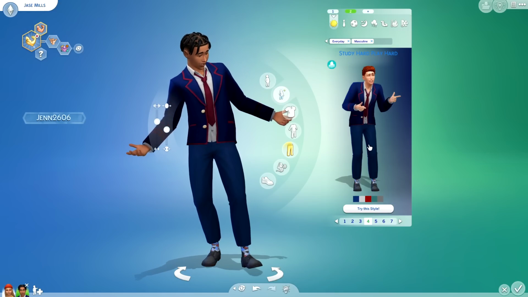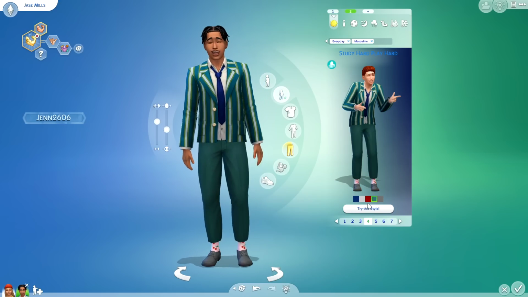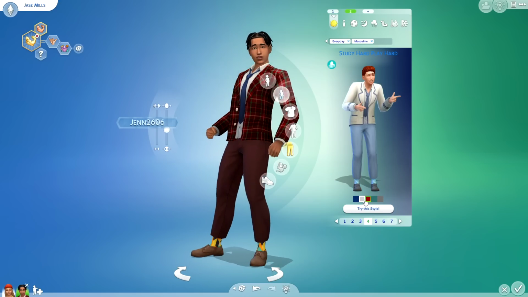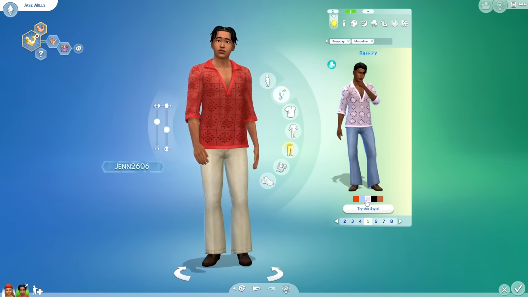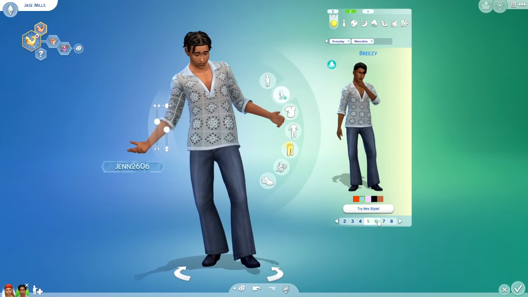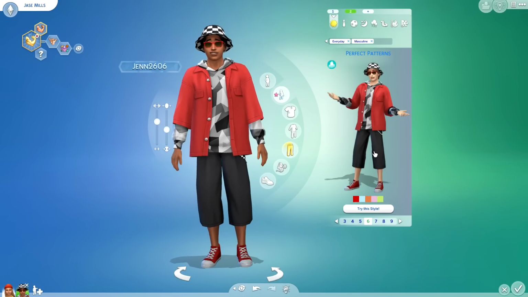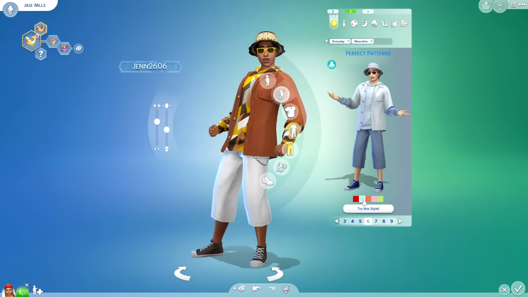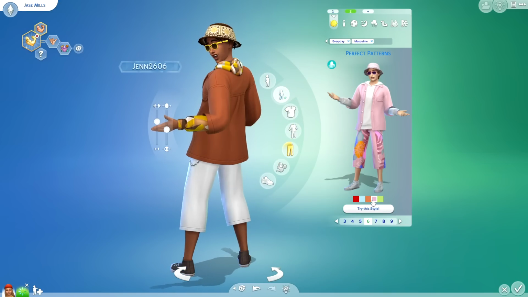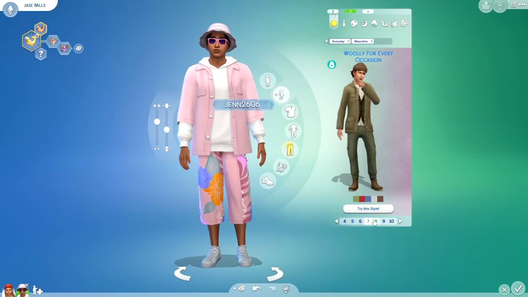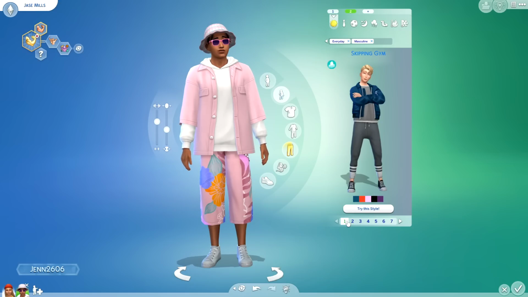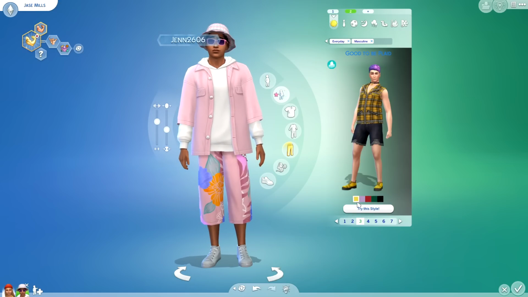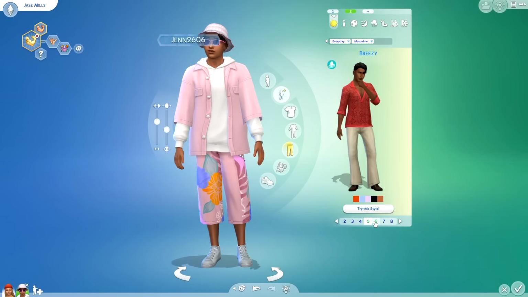Here we have Study Hard, Play Hard, which kind of looks like a rendition of possibly like a private school outfit of some kind. We have Breezy, which is really cool. Very 70s, perfect patterns. With the bucket hat. I love that. So seeing them in an outfit format definitely gives you a better idea of the different styles that they are trying to achieve. Far better than me describing anything, might I add. But yeah, that is the male creative sim, you guys.